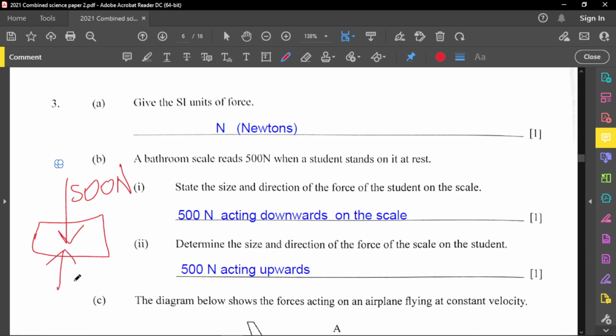Because again, to every action, there is an equal and opposite reaction. So the scale acting upwards on the student with 500, the student is acting downwards with that same value, 500 Newtons as well.